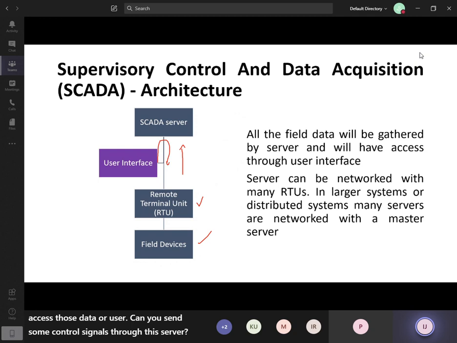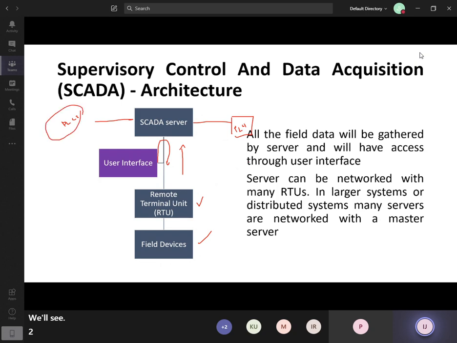The server can be networked with many RTUs. That means it is not necessarily linked with only one RTU. Here you can connect another RTU or another PLC, PLC1, and also one more PLC can be connected here, or remote IO. So the server can be networked with many RTUs in larger systems or distributed systems.